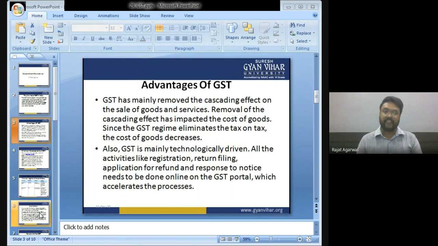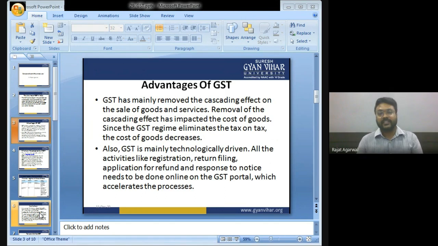Advantages of GST. As I told you, GST has mainly removed the cascading effect on the sale of goods and services. The removal of the cascading effect has impacted the cost of goods. Since the GST regime eliminates cascading effects, meaning tax on tax, the cost of goods has decreased.